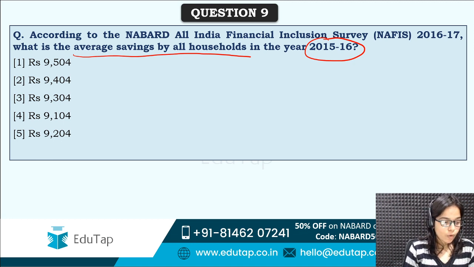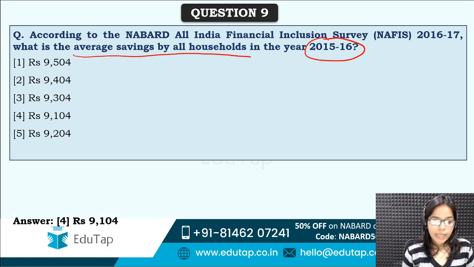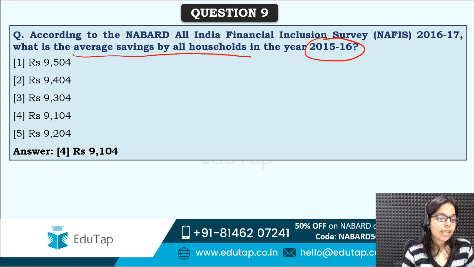Average savings by all households in the year 2015-16. Correct answer is option 4th, that is 9,104. So this much rupee, around 9,000 rupees is the average savings by all households in the year 2015-16.